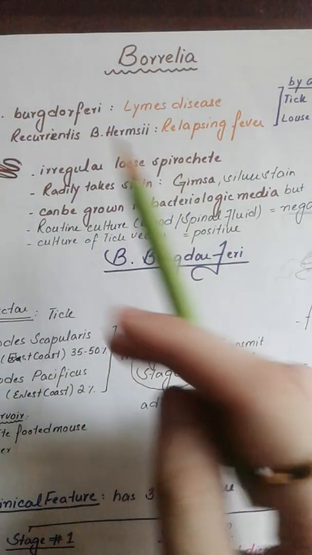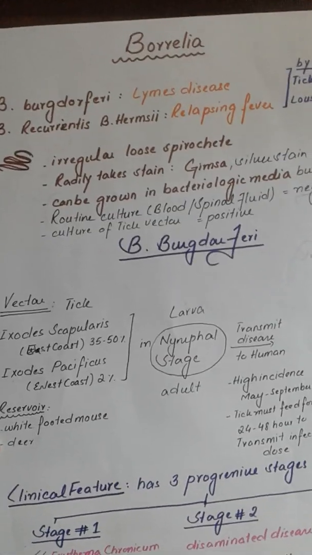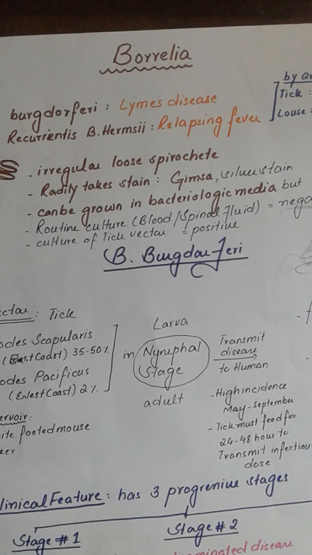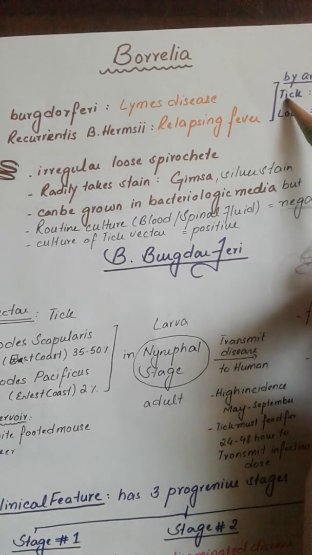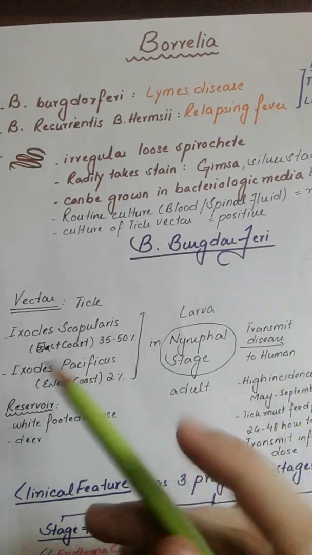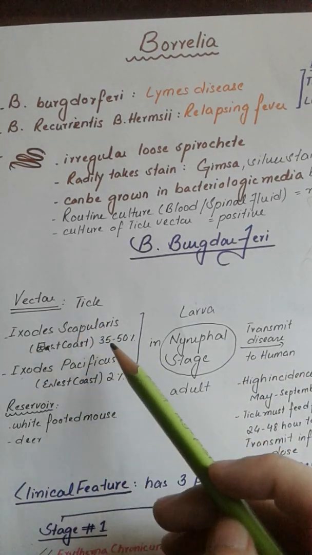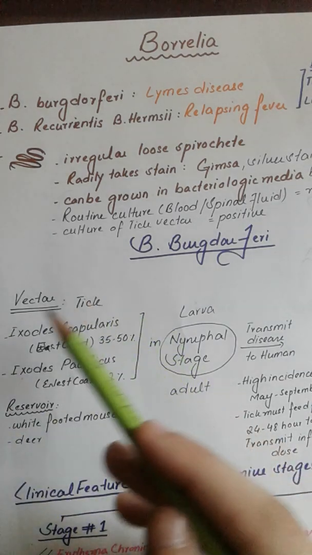Now, back to our initial organism which causes Lyme disease, Borrelia burgdorferi. We know that it is caused by a tick. The tick carrying this organism is Ixodes scapularis. Approximately 30 to 50% of the infections are because of this tick.